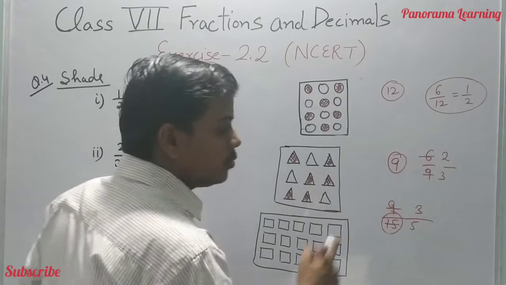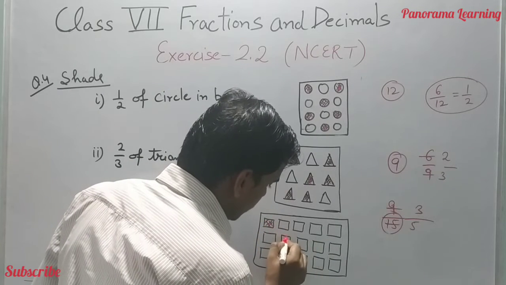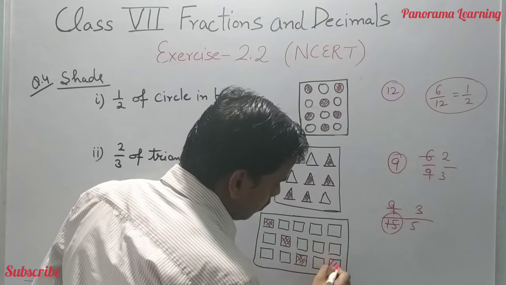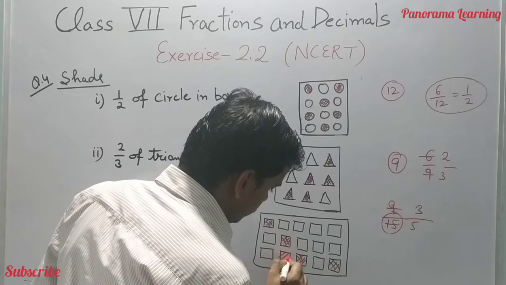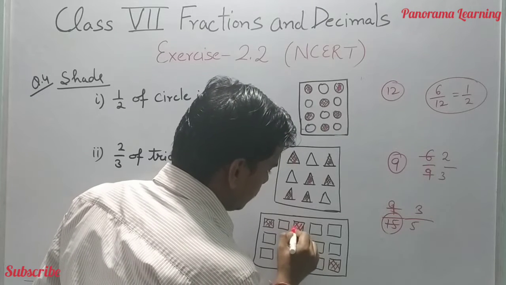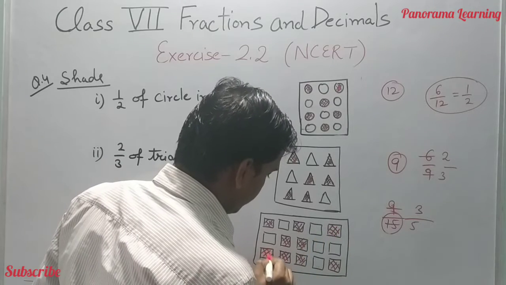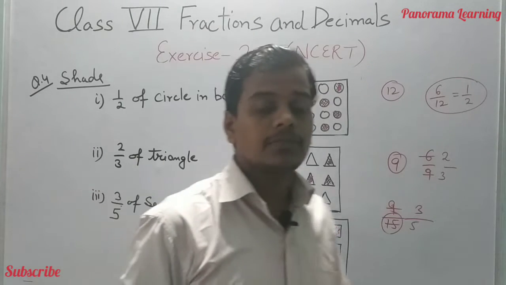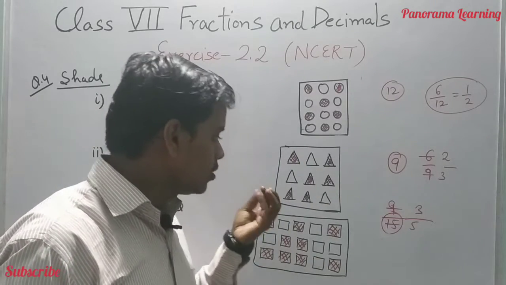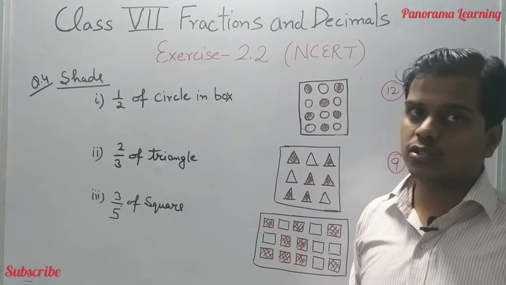So we have to shade 9 squares. 1 2 3 4 5 6 7 8 9. Okay, so there are 9. We have to shade 9 square boxes for getting 3/5 of squares in a box to be shaded.